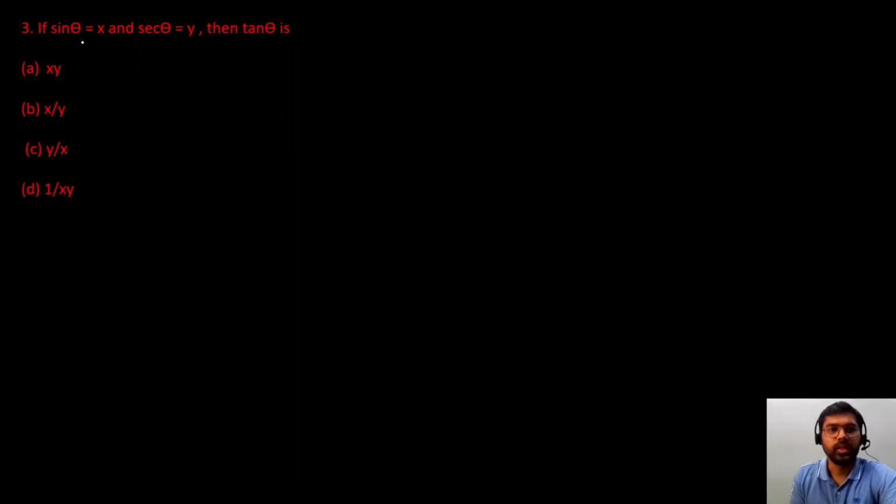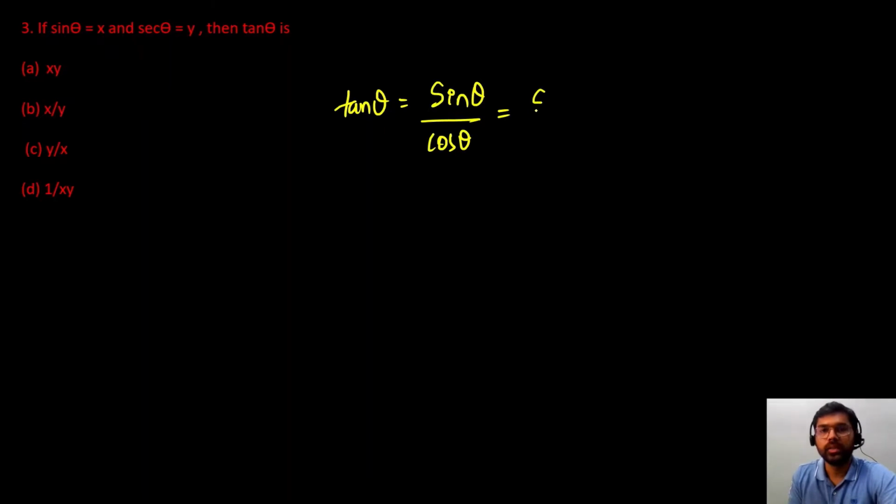question number 3, sin theta is given x, sec theta is given y, so we have to find out the value of tan theta। okay, and tan theta we know, tan theta is nothing but ratio of sin theta upon cos theta। okay, and we also know 1 upon cos theta is sec theta, so I can write it as sin theta multiplied by sec theta। we have the value of sin theta, that is x, sec theta कितना है? y है, so tan theta will be x multiplied by y, option A।